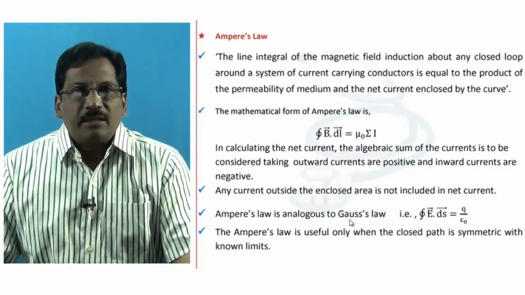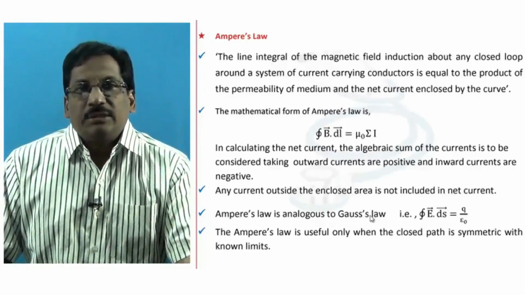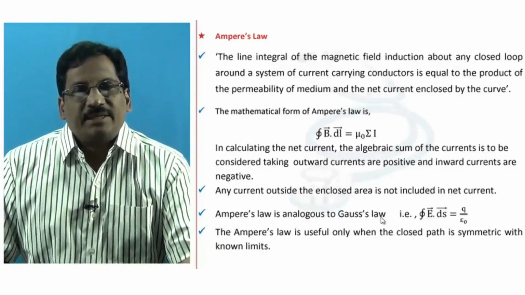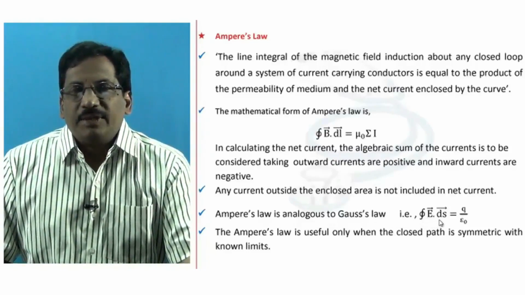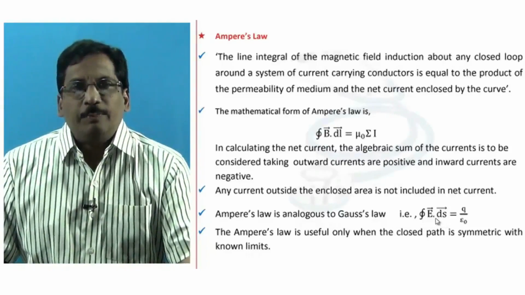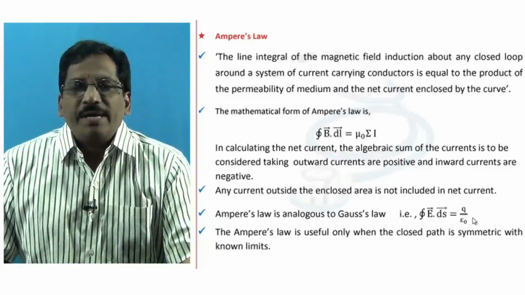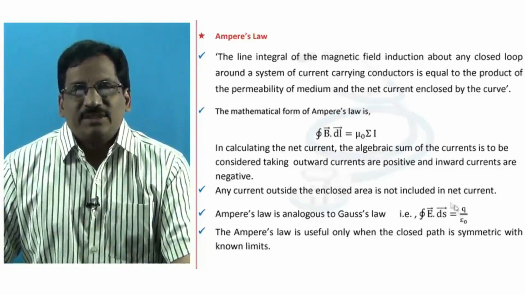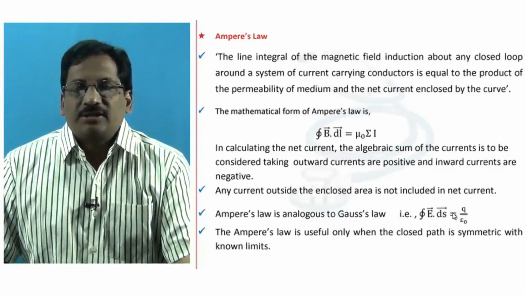Ampere's law is analogous to Gauss's law, which we have studied in our electrostatics. That is, the integral of E bar dot ds bar over a closed surface is equal to 1 by epsilon naught times the net charge enclosed. This we have done in our electrostatics, Gauss's law.